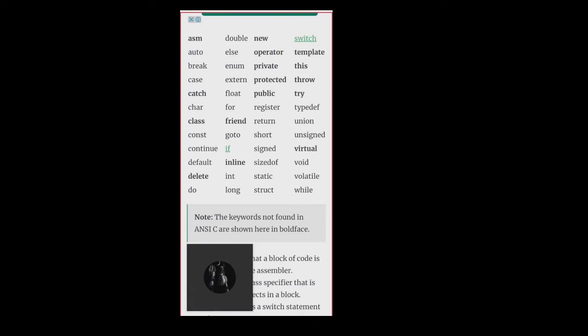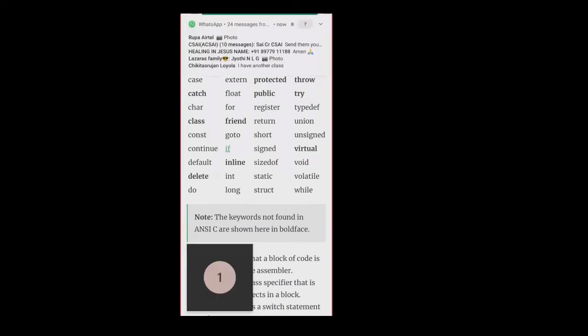Remaining all are the ANSI ones, that means they are taken from C. All these are from C. The bold ones are from CPP, and these we will be using in the programming. 48 keywords are there. Okay.